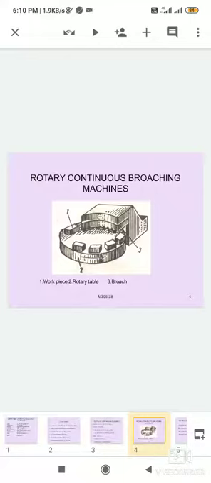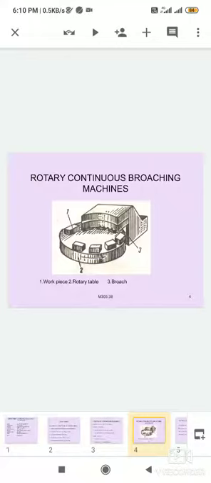In these machines, the workpieces are loaded and unloaded without stopping the machine. This facilitates continuous operation. These machines are used for mass production of small components.